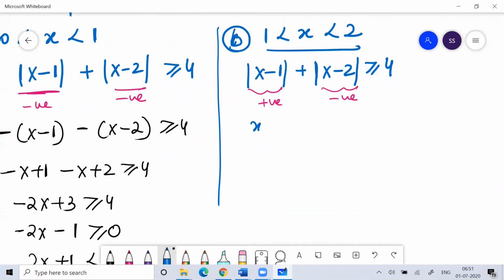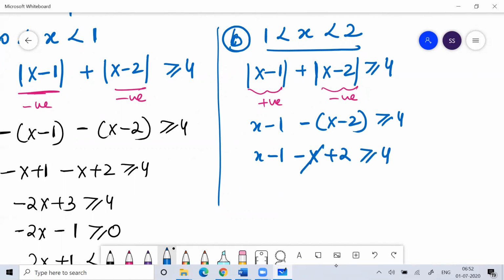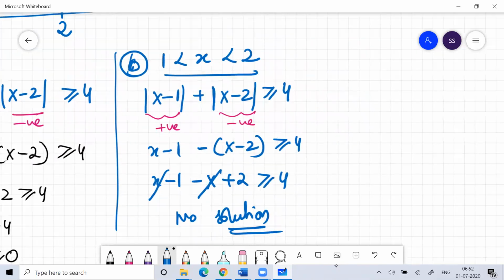So this is x minus 1, and this is negative, so minus of x minus 2 is greater than or equal to 4. This is x minus 1 minus x plus 2 greater than or equal to 4. So x gets cancelled. There's no point in solving it like this.